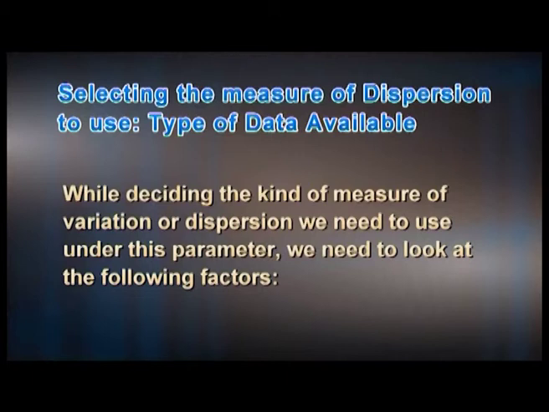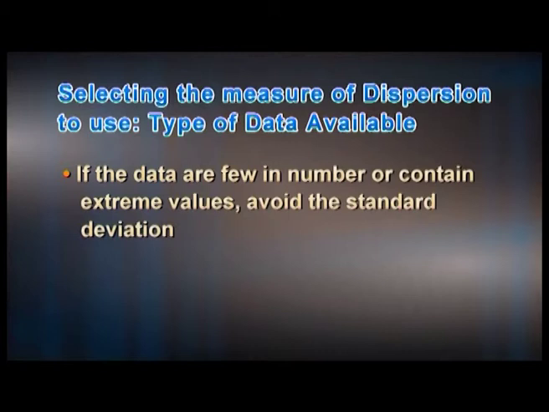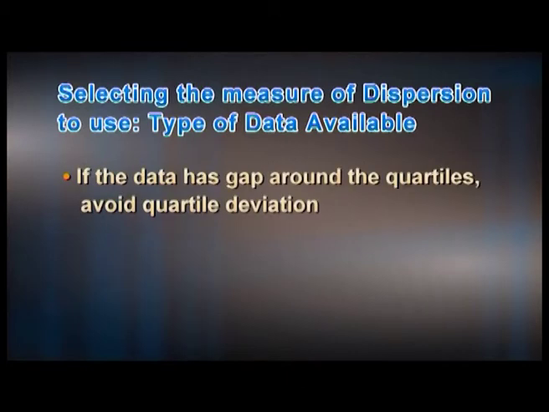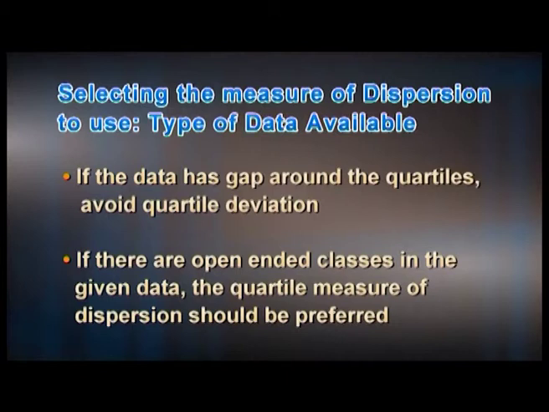We need to look at the following factors. If the data are few in number or contain extreme values, avoid the standard deviation. If the data are generally skewed, avoid the mean deviation. If the data has gaps around the quartiles, avoid quartile deviation. If there are open-ended classes in the given data, the quartile measure of dispersion should be preferred.